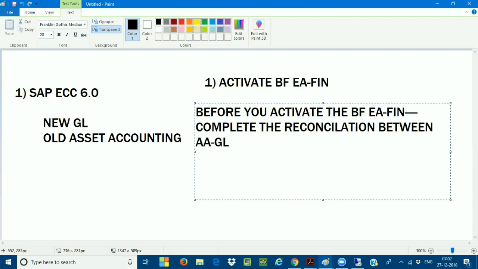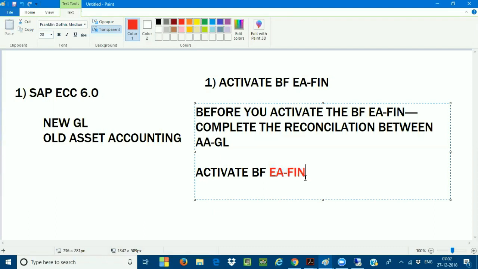In the second step, I will activate the business function EA-fin. Your basis team will activate it, or otherwise you can also activate it.